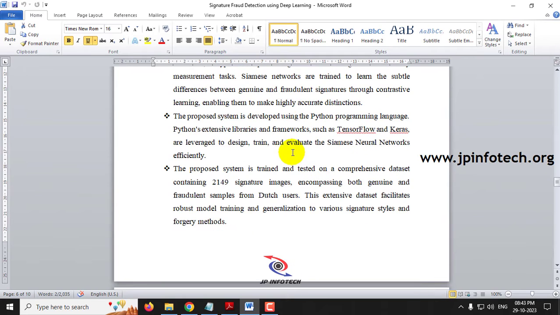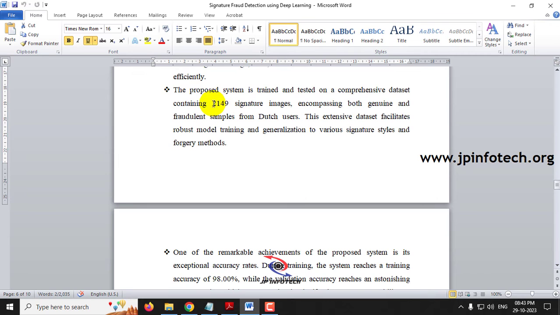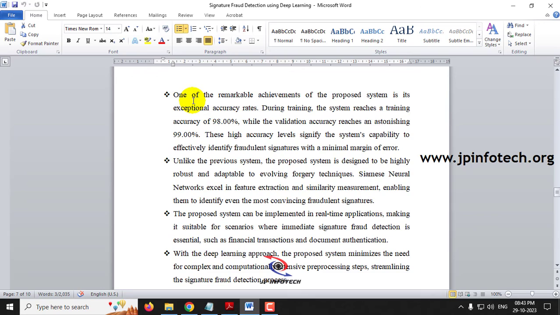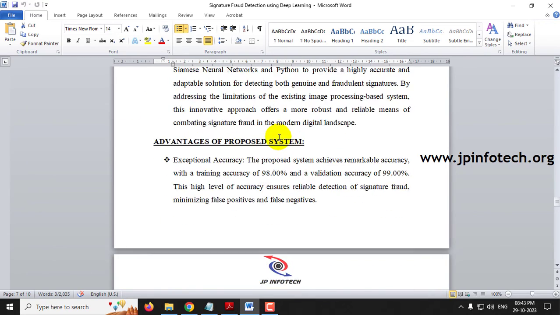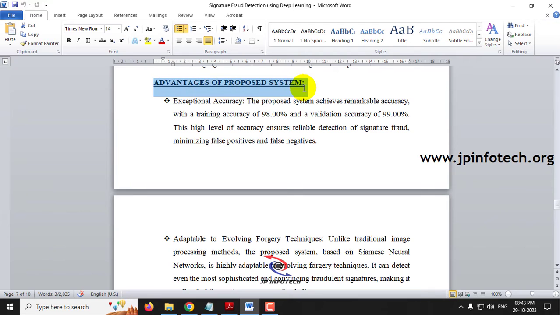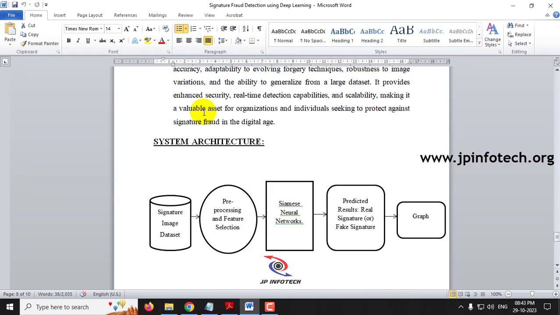And we are going to use the Python programming language, and as mentioned we'll be using 2149 signature images here. And about the accuracy part, these are the things that are mentioned in the proposed system. And coming to the advantages of the proposed system, we have listed the advantages, especially the accuracy part and various factors.